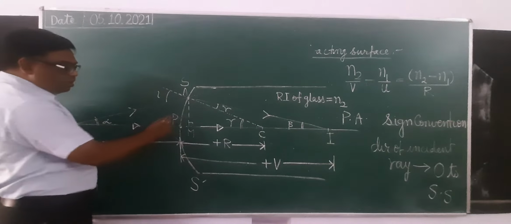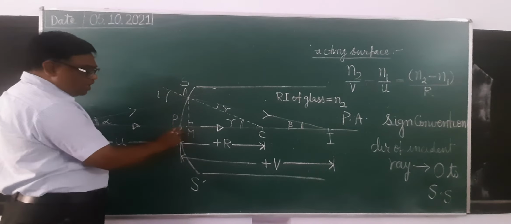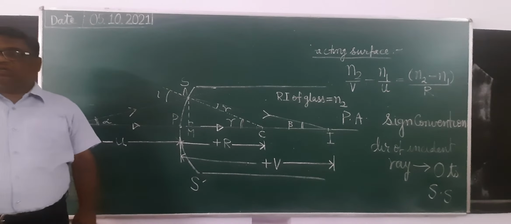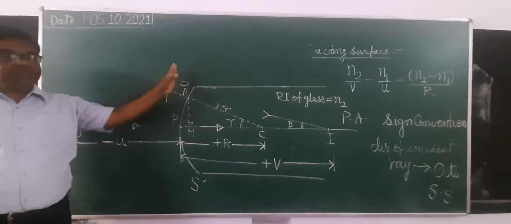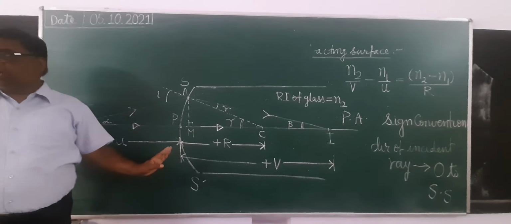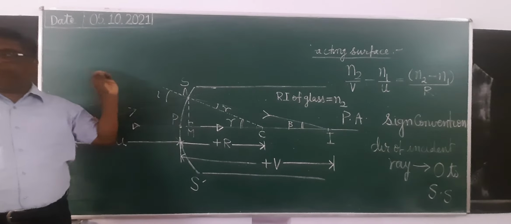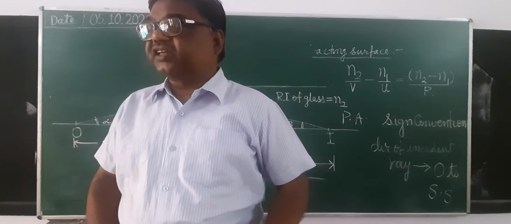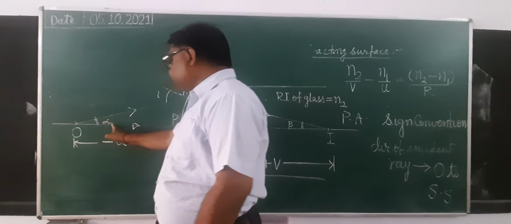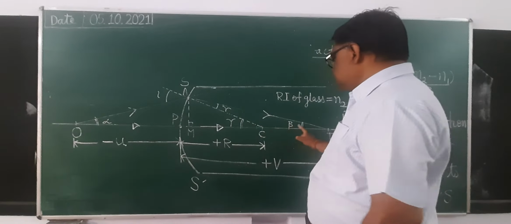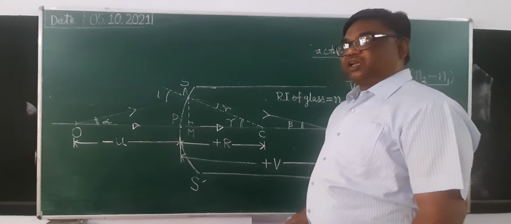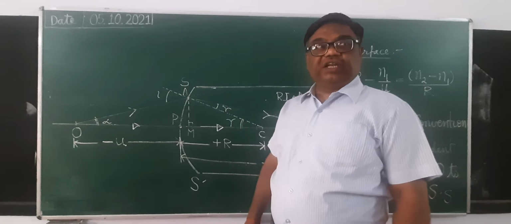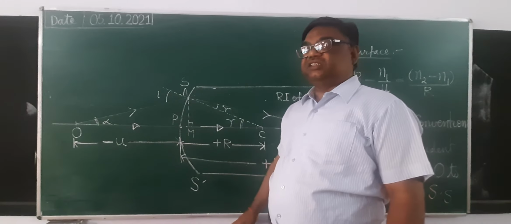One more thing. When you draw the perpendicular, M will be very close to P. Here, for clarity, the diagram is made bigger, otherwise the aperture will be very small. When the aperture is very small, the angle of incidence, angle of refraction, as well as angle alpha, angle gamma and angle beta will be very, very small. Next, point M and point P will be very close, therefore they can be treated as the same point.